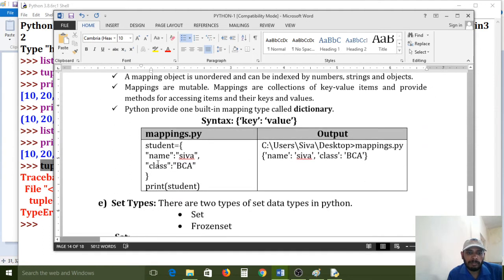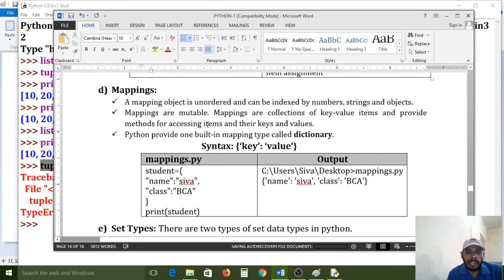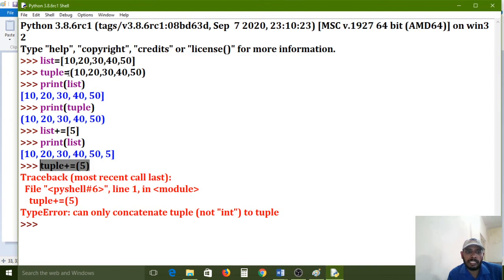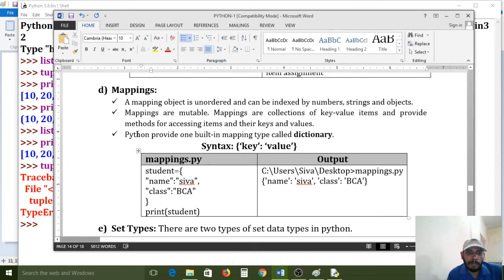Now mappings. A mapping object is unordered and can be indexed by numbers, strings and objects. Unordered means if you enter some order, it cannot maintain that order. All of you please carefully observe, in the list 10, 20, 30, 40, 50, the same order it is printing. That means it is maintaining whatever order we have defined. But coming to the mapping section, the same order can't be maintained. Internally there is first element, second element, third element. Whichever element it picks first, that element it will return.